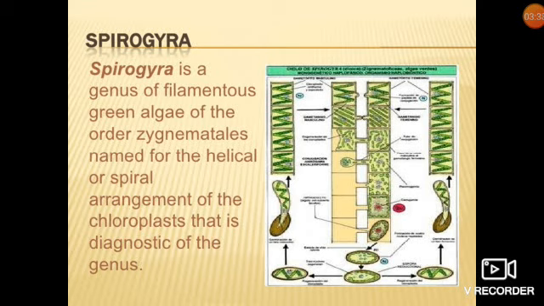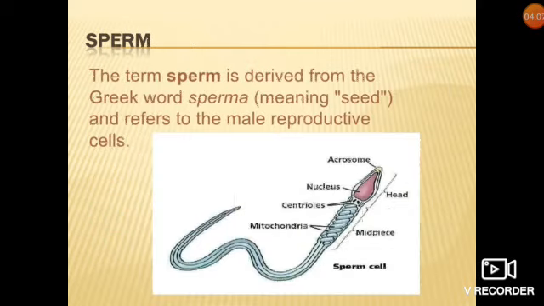Spirogyra. As already mentioned, it is an algae. Spirogyra is a genus of filamentous green algae of the order Zygnematales, named for the helical or spiral arrangement of the chloroplast, that is diagnostic of the genus. Means you can see a spiral staircase-like structure, and the most identifying characteristic of this organism is the spiral staircase-like structure under the microscope.